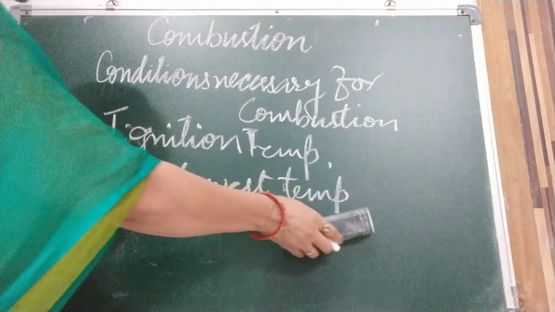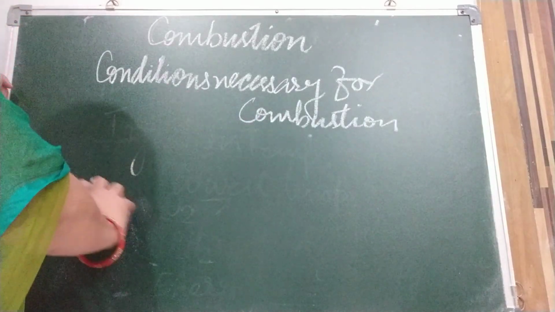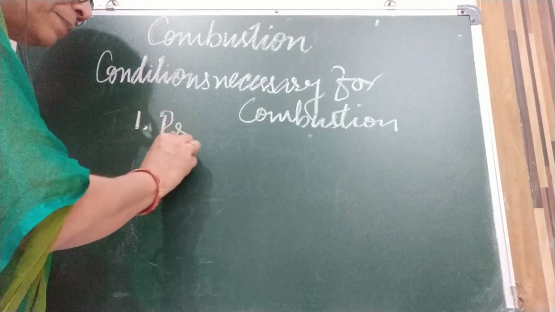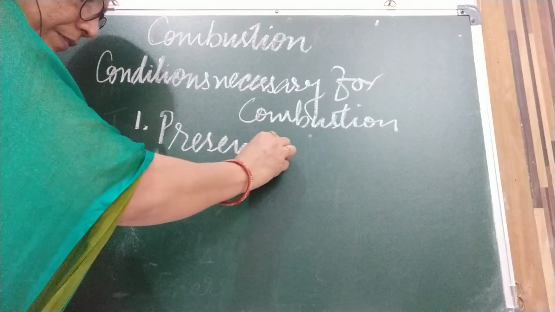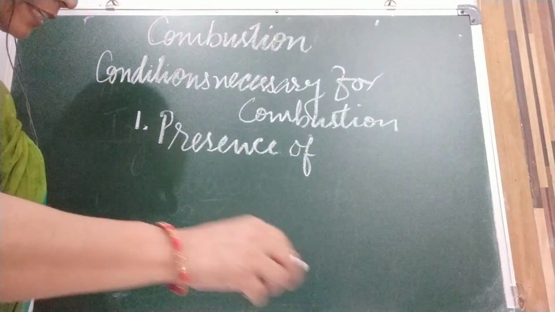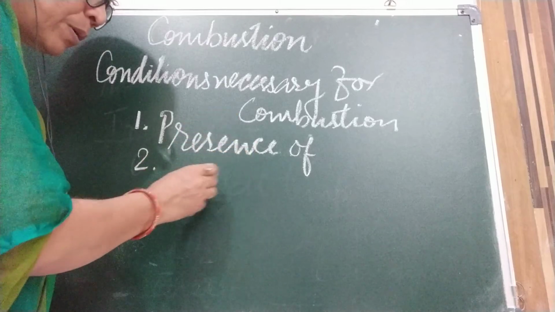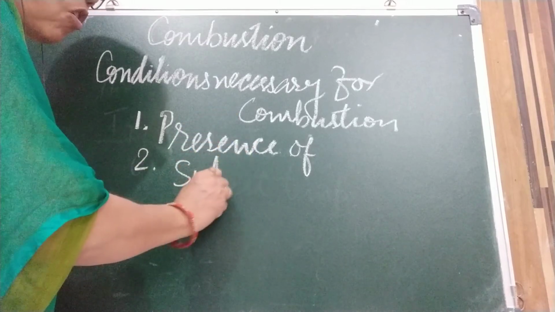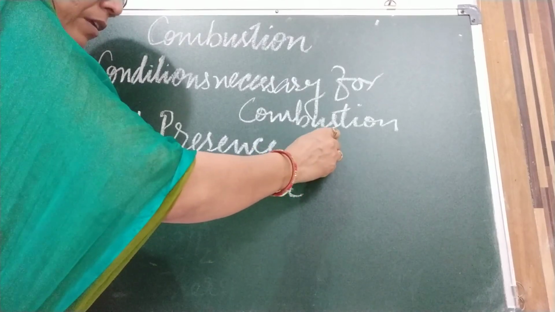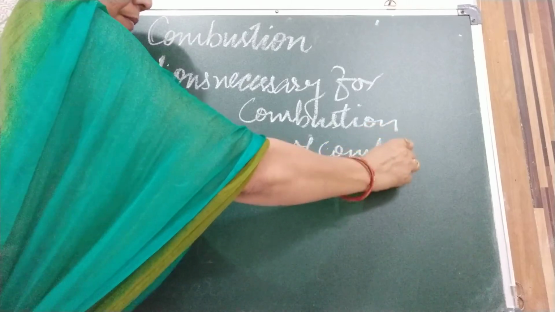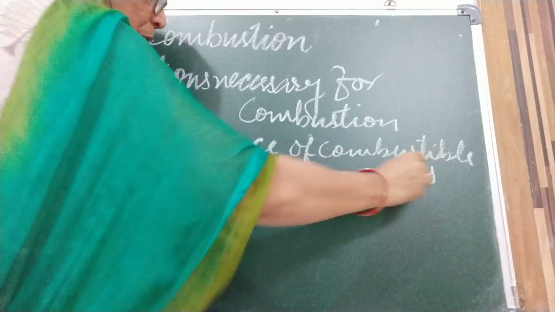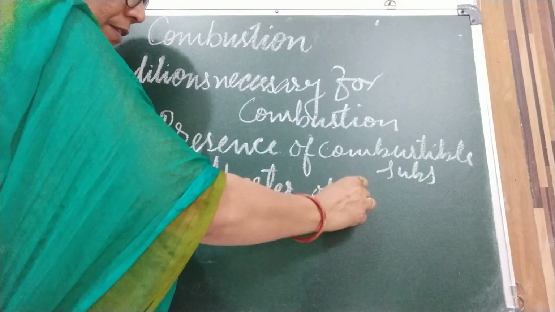Now we are going to discuss the conditions necessary for combustion. First is the presence of a combustible substance, like coal, wood, etc. Second is the presence of a supporter of combustion, like oxygen.